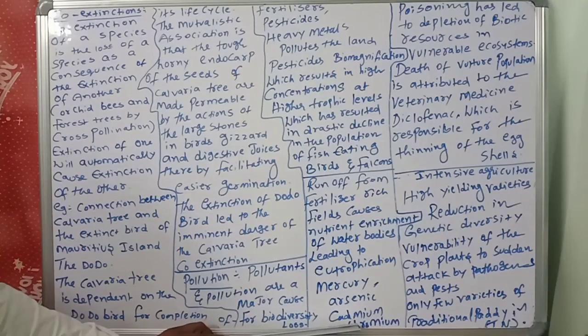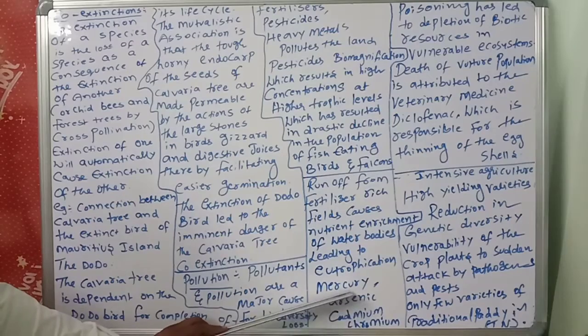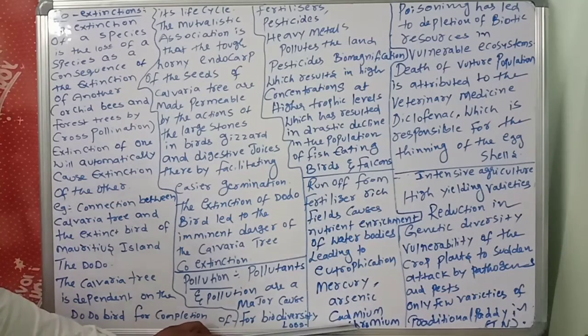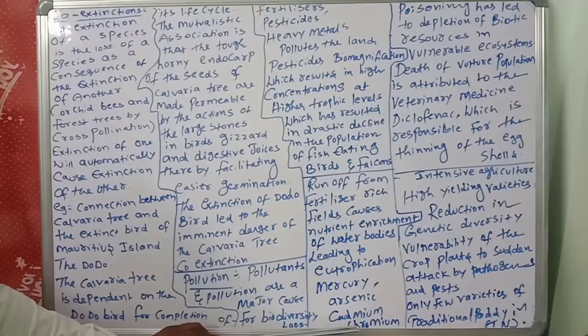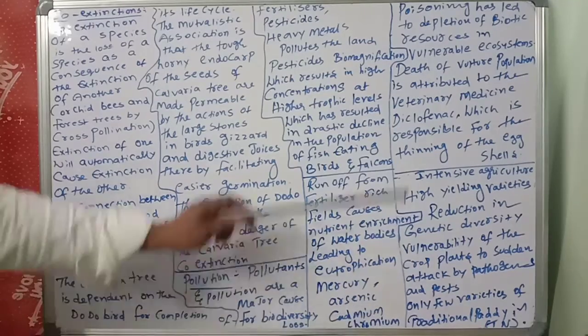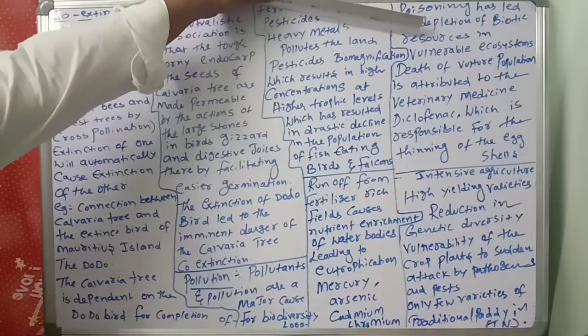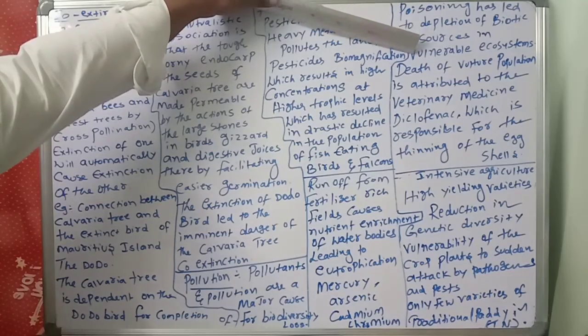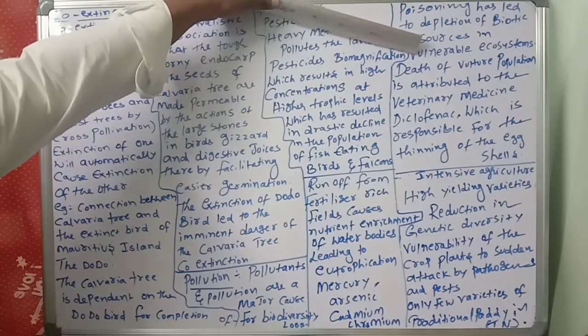Once again I am repeating: mercury, arsenic, cadmium, chromium. Poisoning has led to the depletion of biotic resources in vulnerable ecosystems.